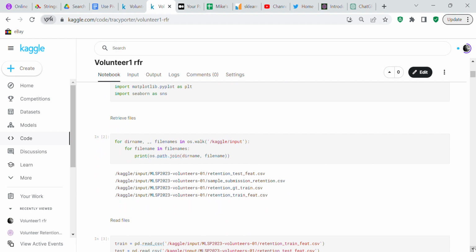So the files that we retrieved were retention test feats, sample submission retention.csv, retention GT train CSV, retention train feats.